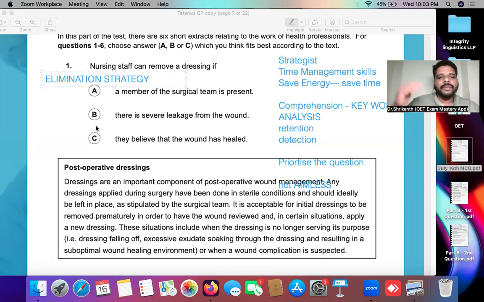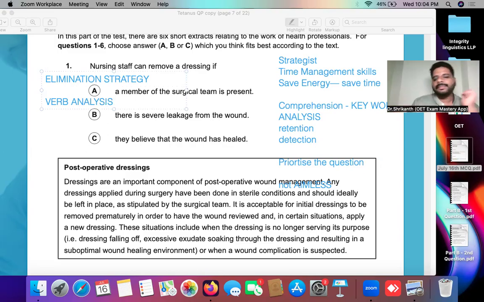If it is a very advanced level question, which we can definitely expect in OET, then you must try to bring in the elimination strategy. Elimination strategy basically means trying to eliminate the incorrect answer options. Instead of finding the correct answer, you are focusing on eliminating the incorrect answer options. So even a difficult question becomes easy. And there is a very shortcut method to do the elimination strategy. That is what we call verb analysis.